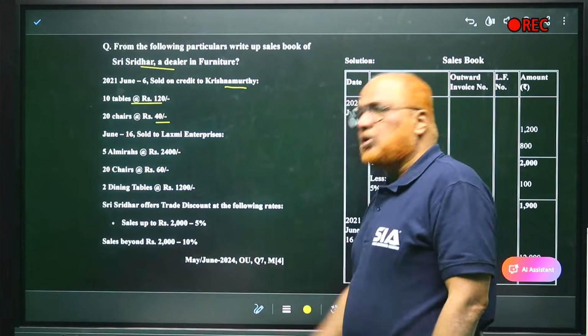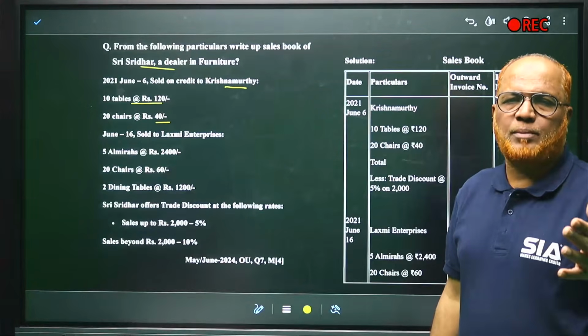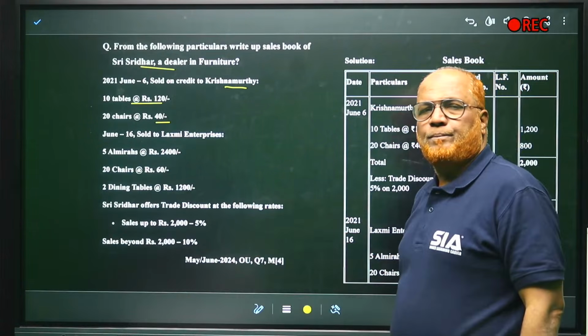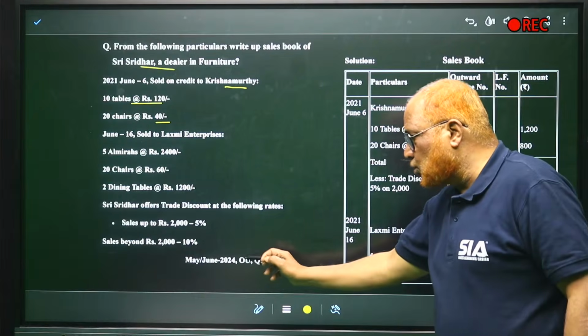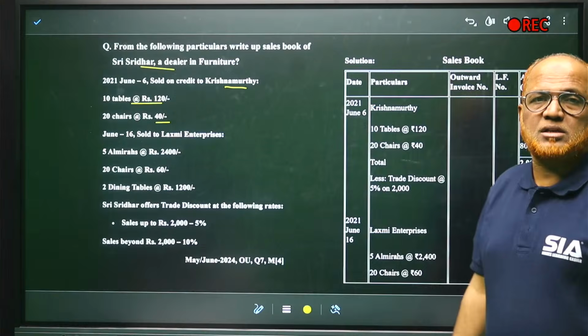Then sales beyond 2,000, 10%. So if a customer purchases more than 2,000, 10%; if up to 2,000, then 5%. That is a discount. This was asked in May June 2024, 4 marks. So this type of question may be asked.